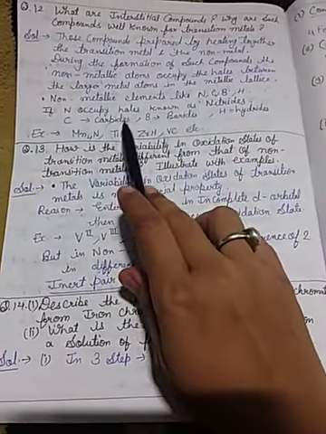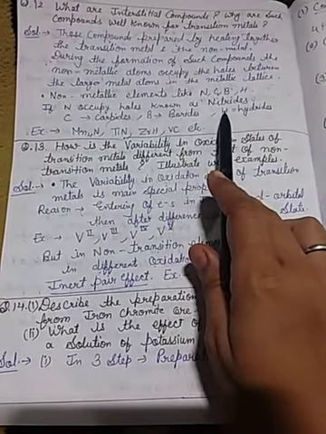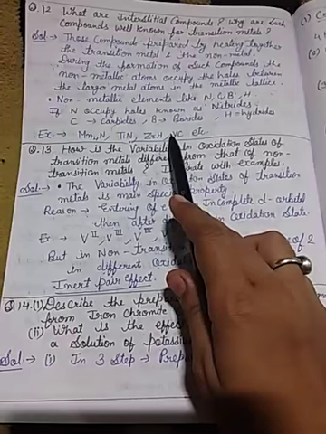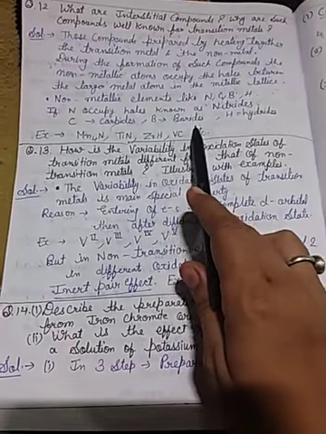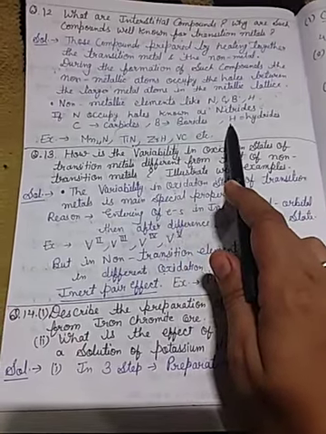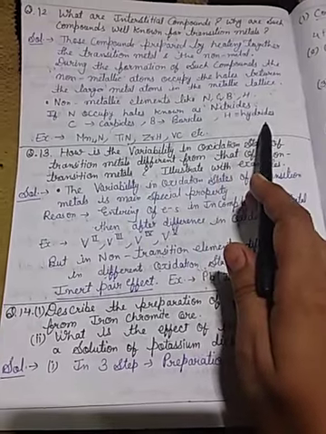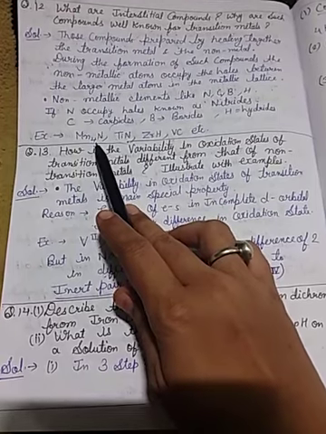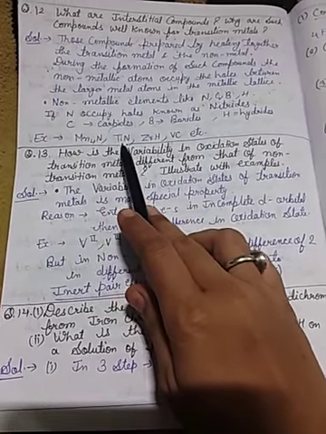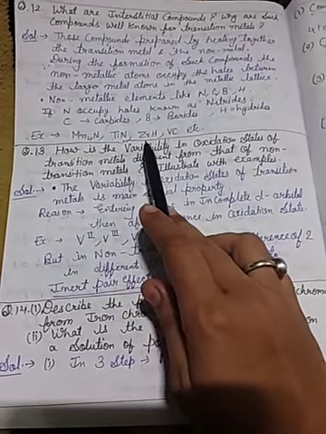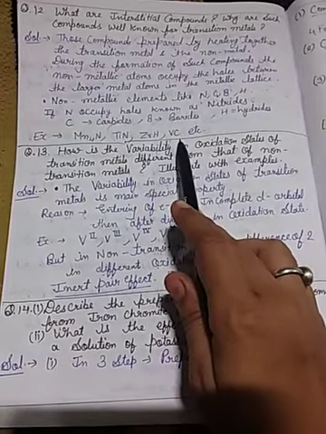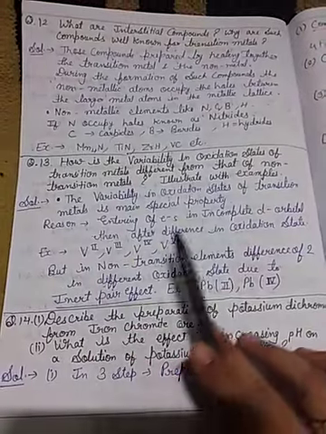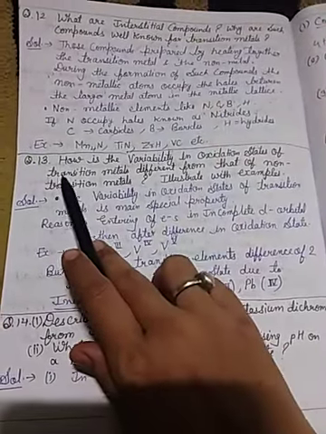If nitrogen occupies the holes, they are known as nitrides, if carbon occupies the holes, carbides, if boron occupies the holes, they are known as borides, and if hydrogen occupies the holes, hydrides. Examples are Mn4N, tetramanganese nitride, titanium nitride, zirconium hydride, and vanadium carbide. These are examples of interstitial compounds. Next question, question number 13.